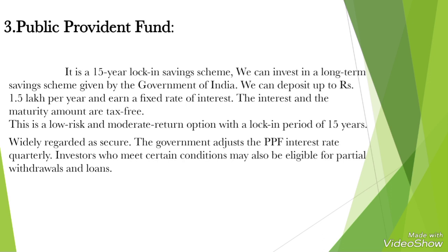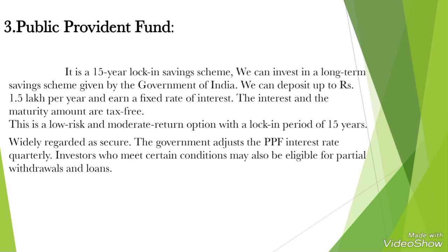An investor who meets certain conditions may also be eligible for partial withdrawal or a loan. So these are useful for people who can withdraw their money when they need it in an emergency, or they can also take a loan. Public provident fund is a 15-year lock-in scheme provided by the government of India. We need to deposit 1.5 lakh per year, and we will get a fixed rate of interest. It is low risk as well as moderate returns, which fluctuate over a period of time.